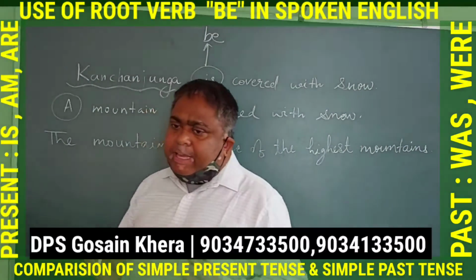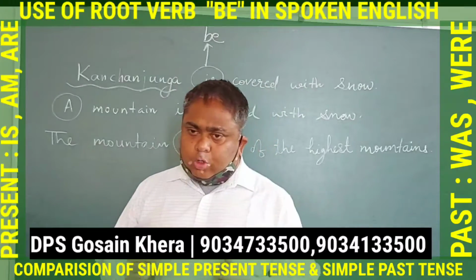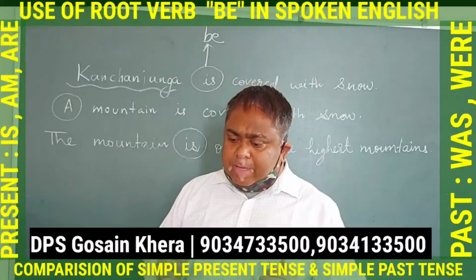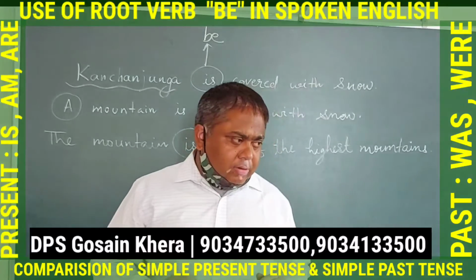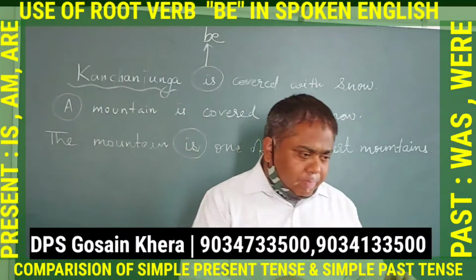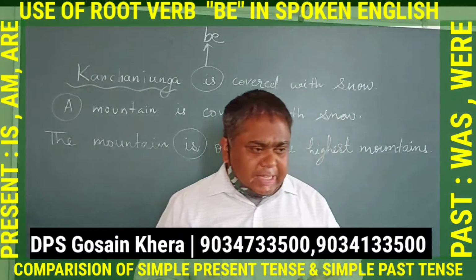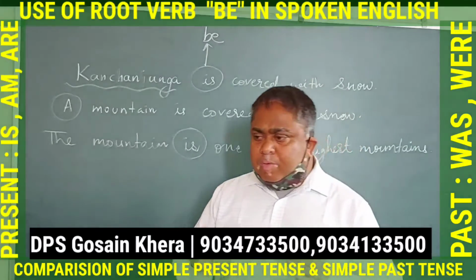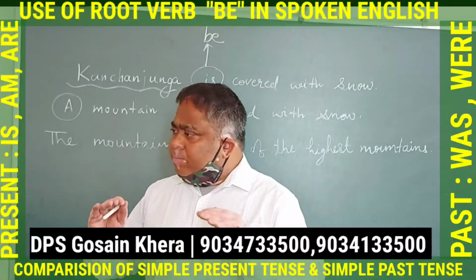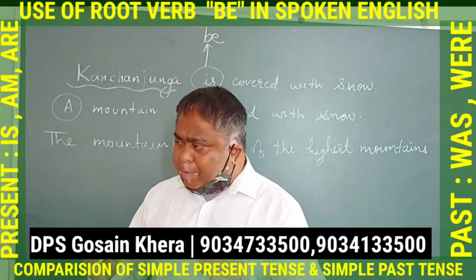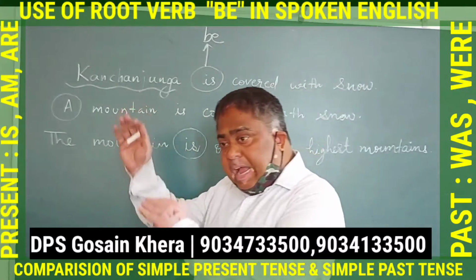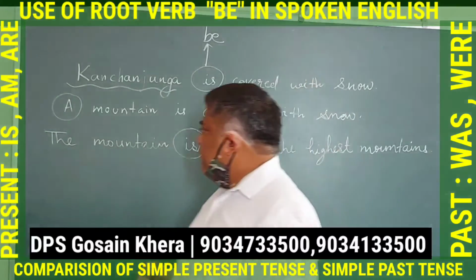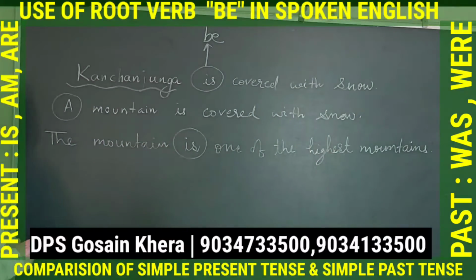So here is means to be. Alright, to be. So to be means it is a state that you are there. Goodness is there in him. So he is a good boy. So is a verb which is not an action verb. It talks about state. What type of boy you are. What type of mountain is that? Alright. So is is a very versatile or commonly used verb which is not an action verb. It does not talk about any action.